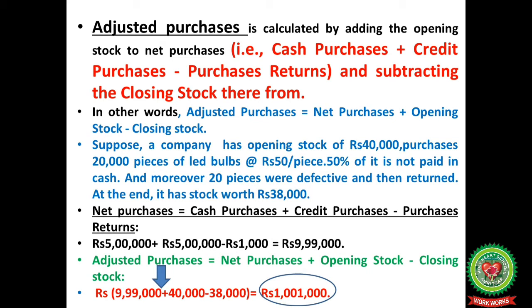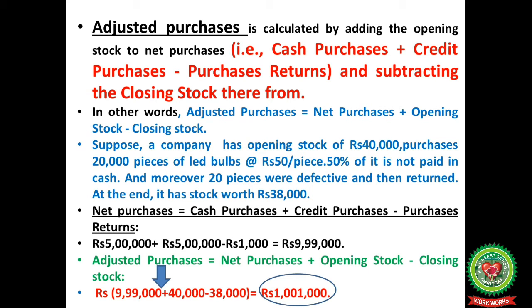Then we have the concept of adjusted purchases. Adjusted purchases is calculated by adding the opening stock to net purchases, that is cash purchases plus credit purchases less purchase return, and subtracting the closing stock therefrom. In other words, adjusted purchases is equal to net purchases plus opening stock minus closing stock.